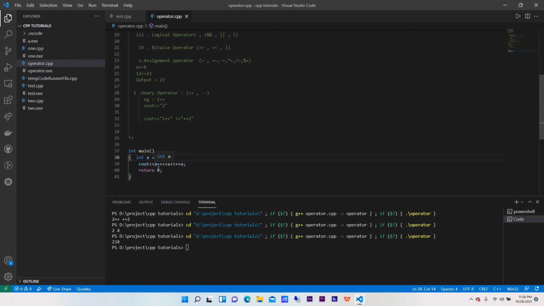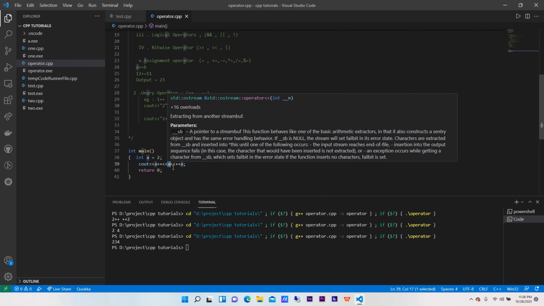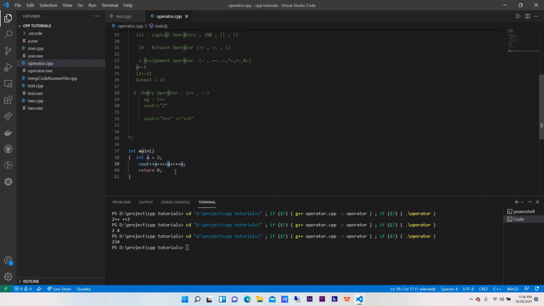We printed a, that is 2, then incremented by 1, which became 3. Then right now the value of a is 3. Here we are just printing out the value of a. Now what will be this value of a? The value of a will be 3, and the reason is that a plus plus means 2 plus 1 is 3. That is the reason we have got the value 3.